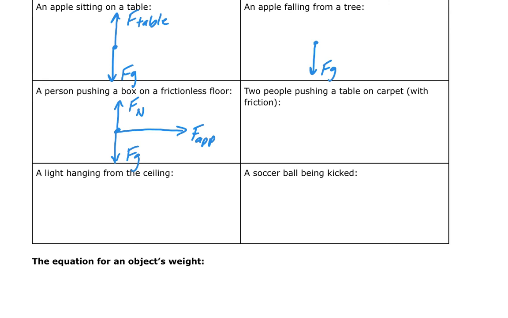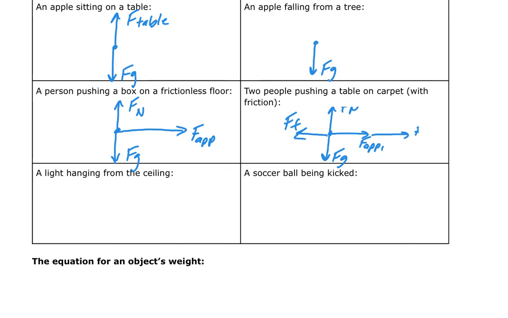Now, if I have two people pushing a table on carpet with friction, it's going to look a little bit different. I'm still going to have my gravitational force. I'm still going to have the normal force. But I'm going to have two applied forces. I'm going to call this F applied 1, and I'm going to call it F applied 2, and I'm going to connect them like that. And I've also got a friction force that must be opposing slipping. The box would normally be slipping to the right. That friction force is going to oppose that slipping force, so I'm going to call that the force of friction. That's going to go to the left. Okay.